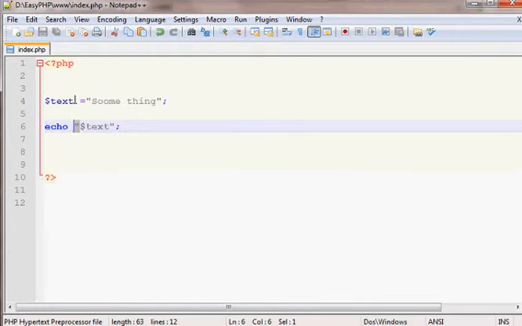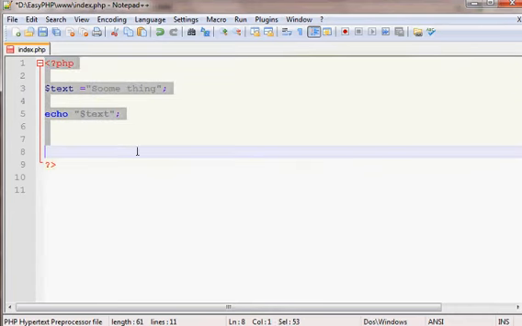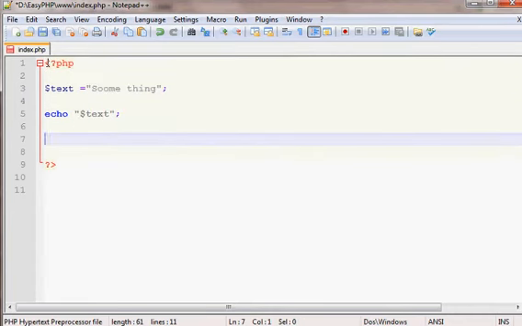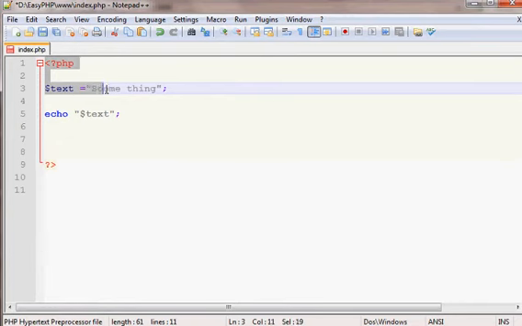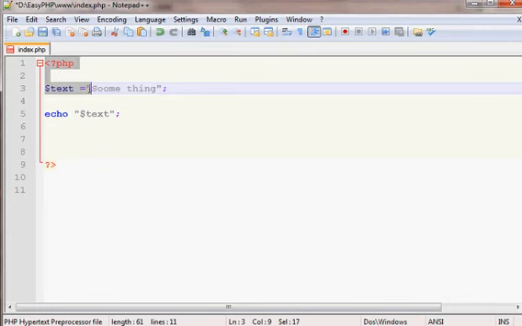Another case: it is impossible to change the order, because PHP on the server starts reading code from here down. So if it knows now that text is equal to this, and then you have to echo something out, and you echo it, the server knows this because it already read this code, and goes down.